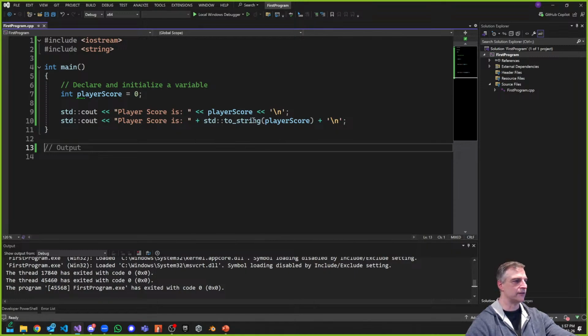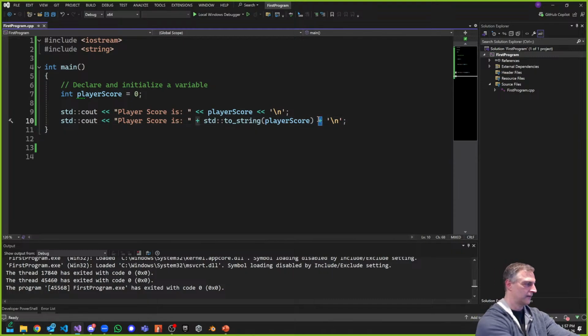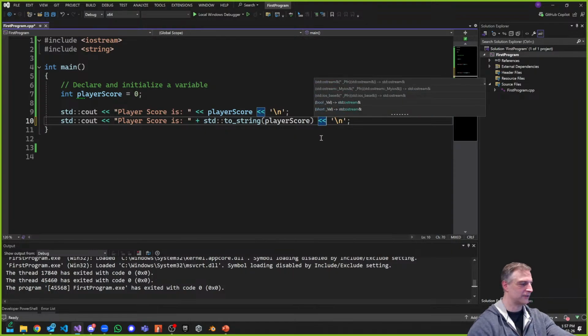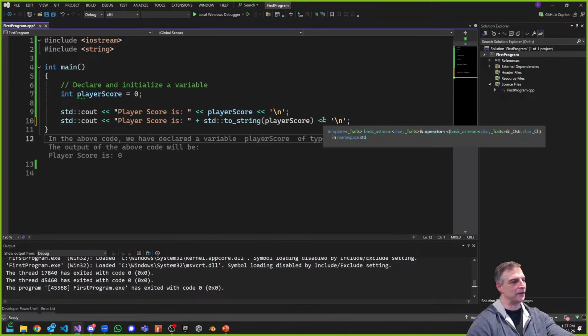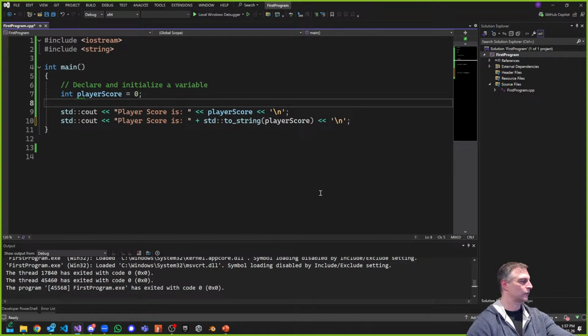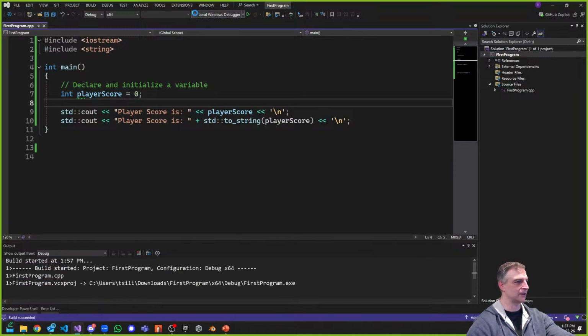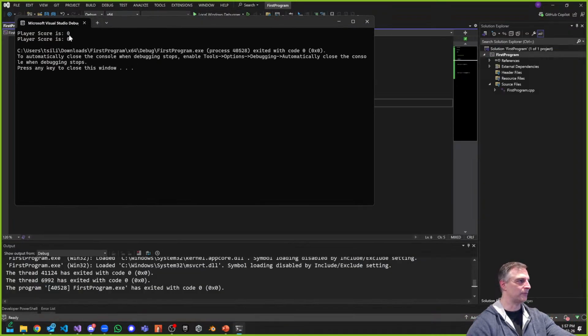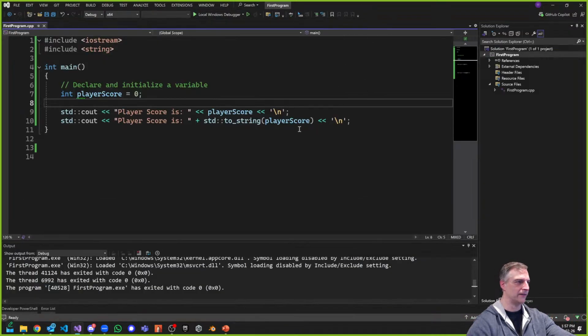Okay, let's try one more thing. I converted this to a string. I added it to this string, so I can do string concatenation. Can I also stream on this side? How about this? That's the ASCII value. There we go. Can I also stream on this side? Is that going to be okay? What do you think? If I was going to compile this one, does it compile? I know I'm going a little bit crazy with this, but there's a reason for all this. So if I run this, you're going to see it still compiles. So how can this compile when I'm concatenating these two things, but when I add them together up here, it didn't work? How come?